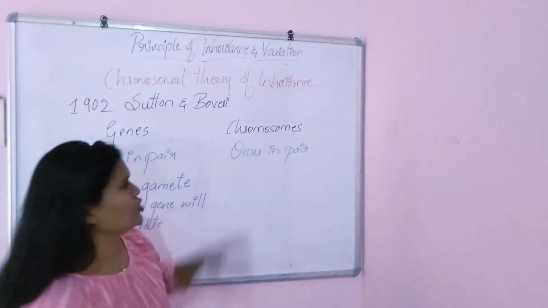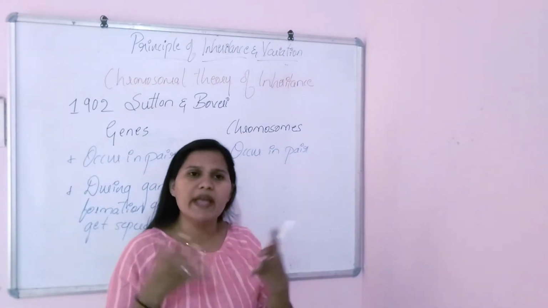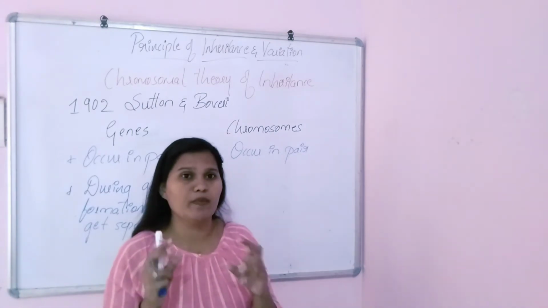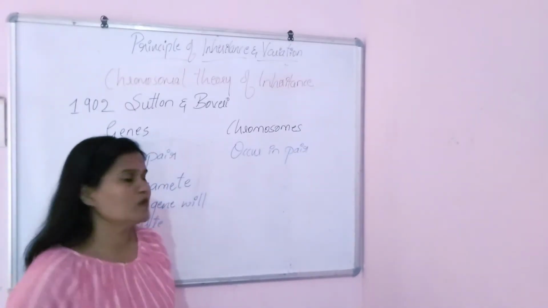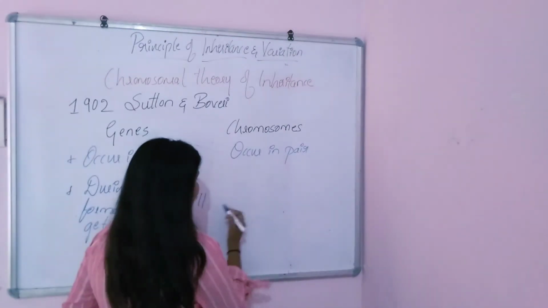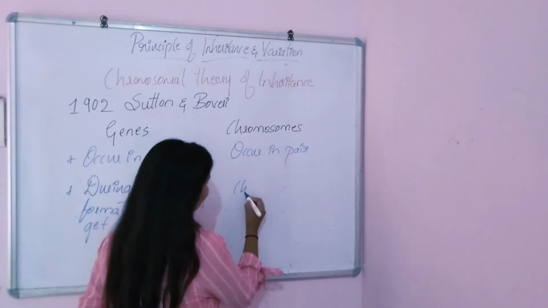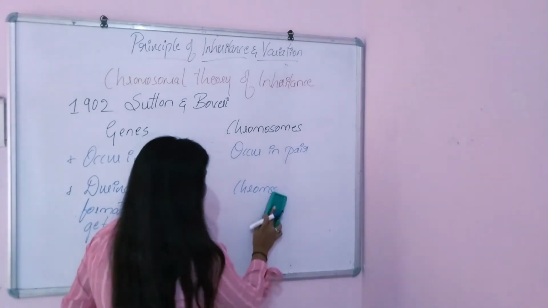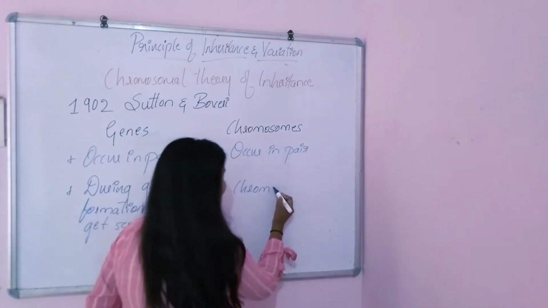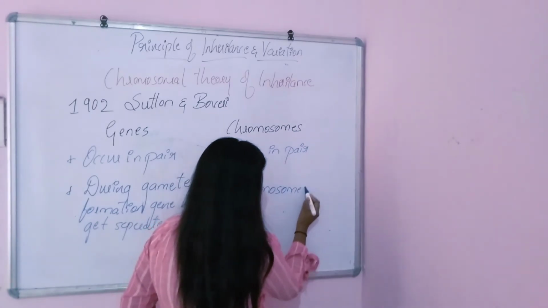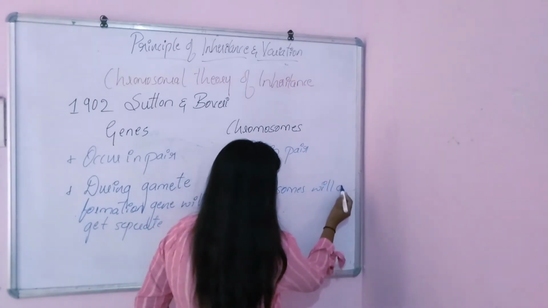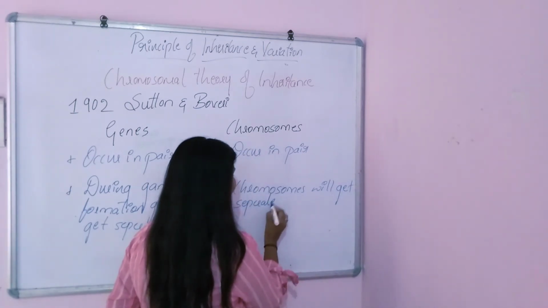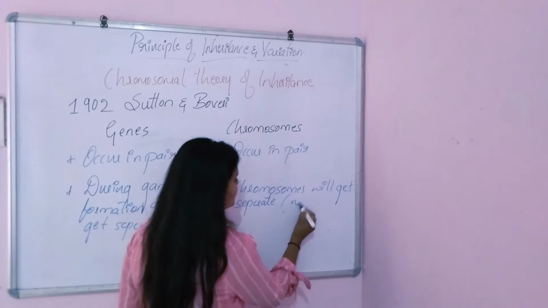And coming to the chromosome, here also the same thing. During gamete formation, or during meiosis division, the chromosomes will also separate. So chromosomes will separate during gamete formation or during meiosis.